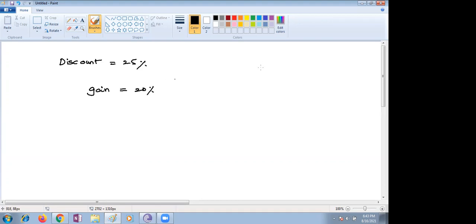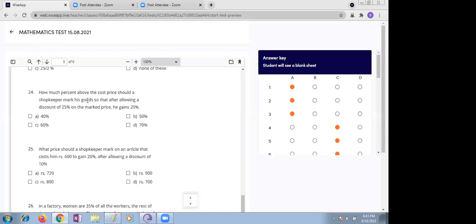What is the question here? How much percent above the cost price should the shopkeeper mark on the goods? How much above percent is he supposed to mark on the goods?